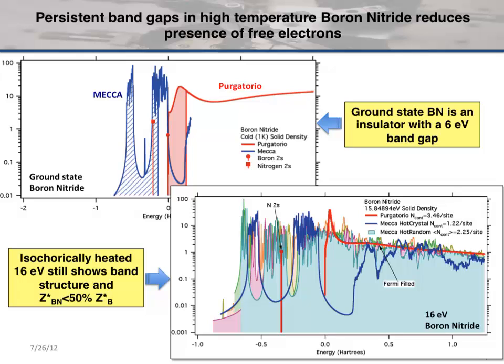But the condensed matter code actually sees the existence of band gaps at this high temperature still. So there's some kind of liquid band gap in this system. That means the electrons are still not hot enough for most of them to jump into the conduction band. So this predicts a rough agreement with our measured low ionization in that system.